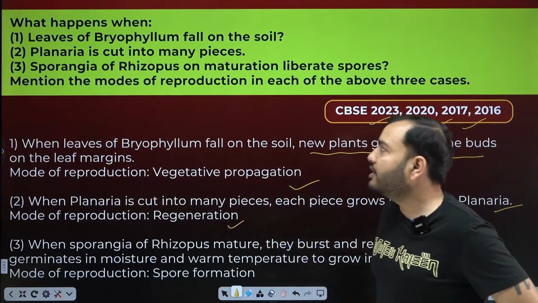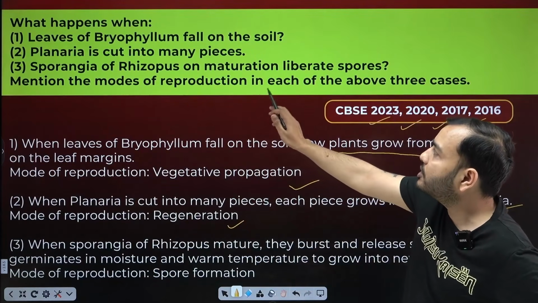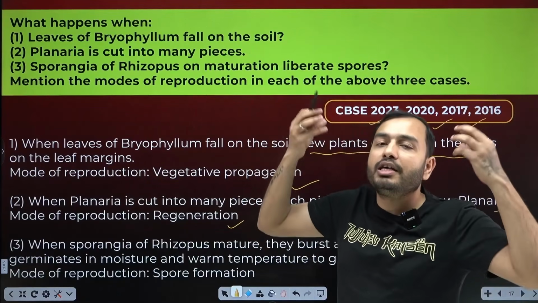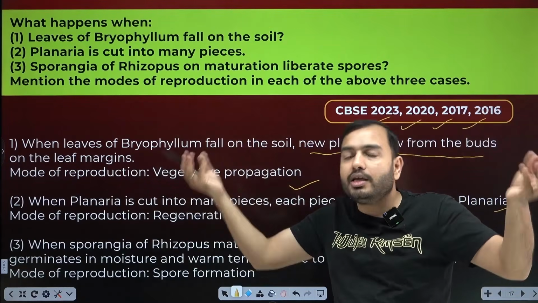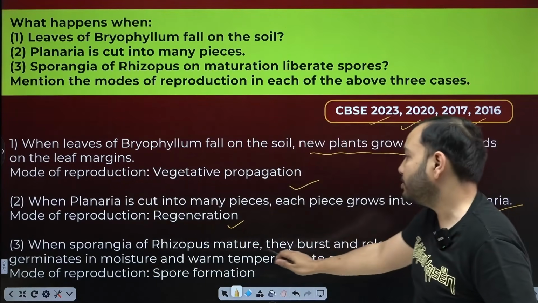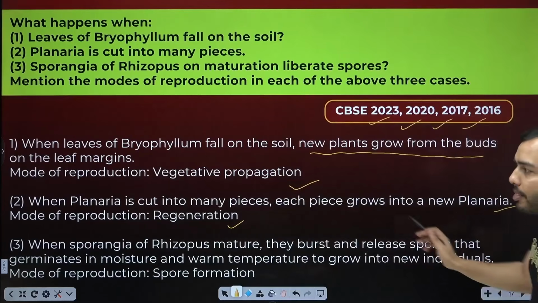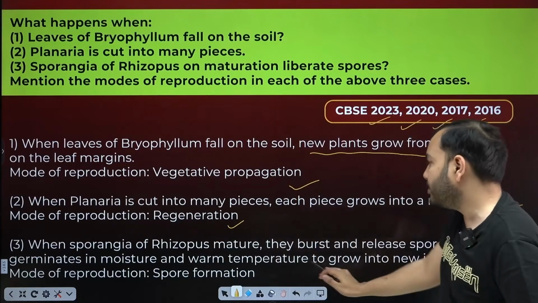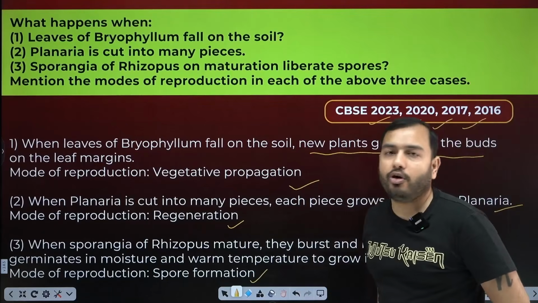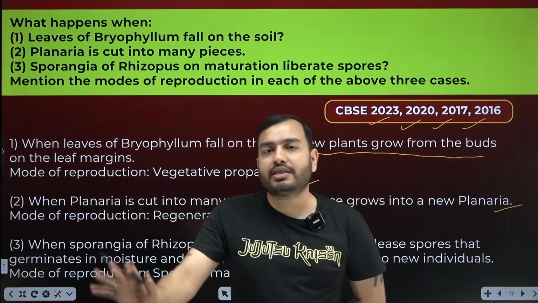What is the method? Regeneration. Sporangia of Rhizopus on maturation liberates spores. Liberates means spores are released. So what will happen? Spores will get favorable conditions, then they will germinate and new Rhizopus will form. When sporangia of Rhizopus mature, they burst and release spores that germinate in moisture and warm temperature to grow into new individuals. What is the mode of reproduction? Spore formation. So here your asexual methods are finished.